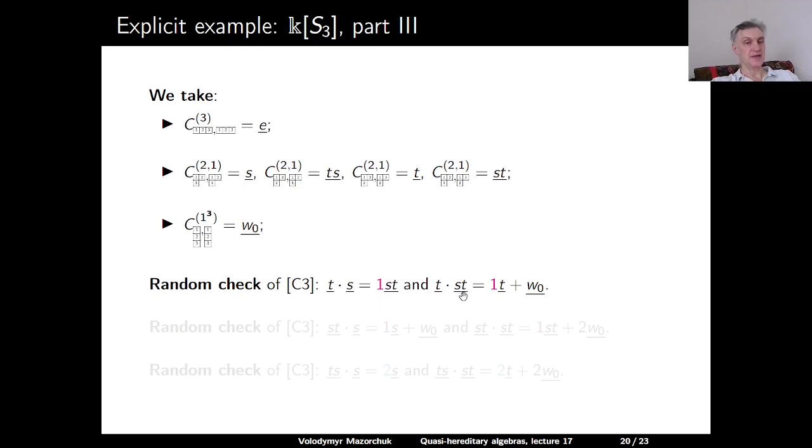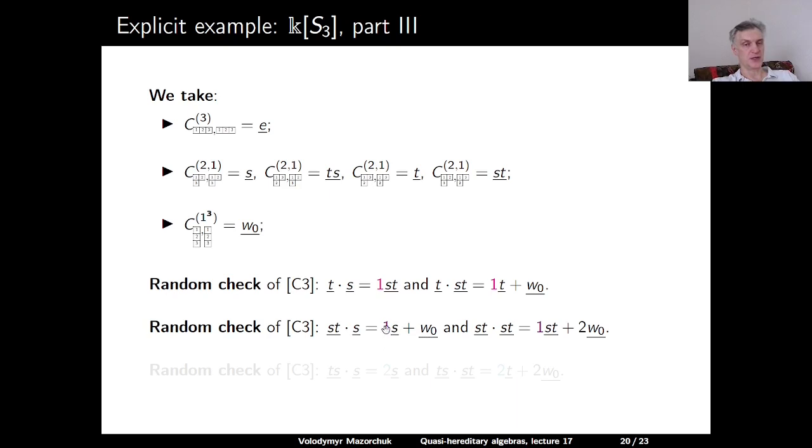And T underlined times ST underlined is T underlined plus W0 underlined, and the coefficient at T underlined is 1. And W0 underlined is in the smaller cell, so we can forget it. And we see that this coefficient 1 coincides with this coefficient 1. And another random check: ST underlined times S underlined is S underlined plus W0 underlined.